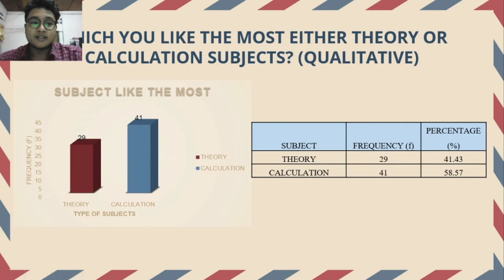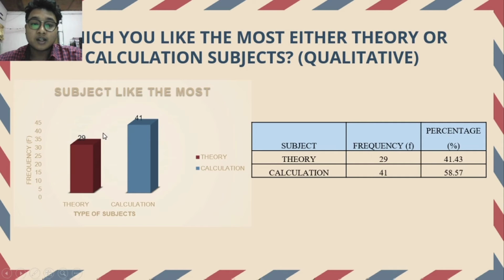Second one is: which do you like the most, theory or calculation subject? This question refers to the qualitative question. Here we made a bar chart to find out which subject is most liked by the students or respondents.